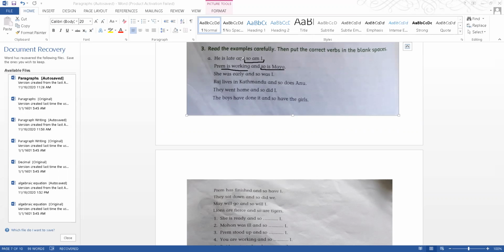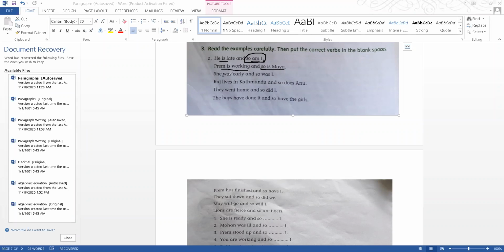So what we are trying to do is just add this thing at the end to show that someone else is also doing the same thing. He is late, so am I, means I am also late. So Prem is working, so is Maya, means Maya is also working. She was early, so was I, means I was also early. So the basic thing that you need to focus on is the verb. If it is present tense here, you will write present tense. But don't write is, it will be present tense. We'll be looking here to see if it is present or past.